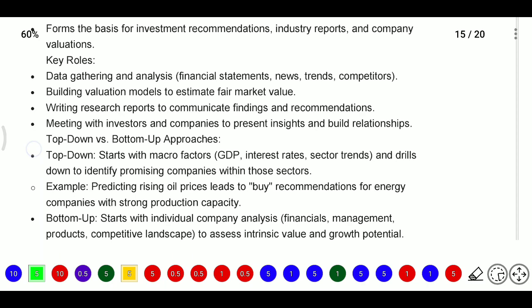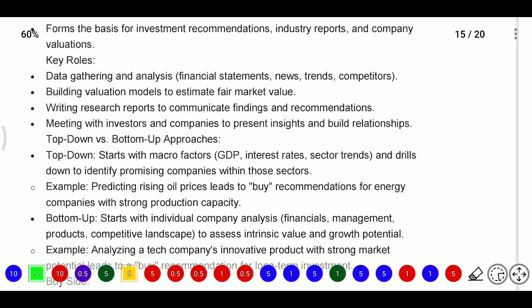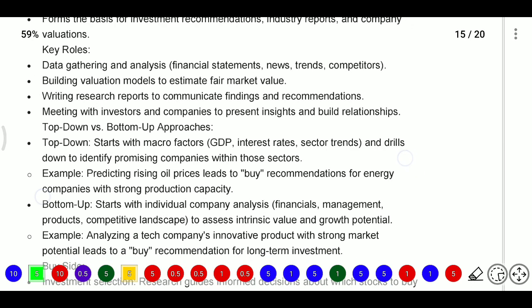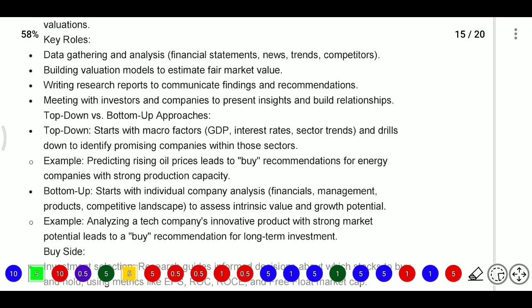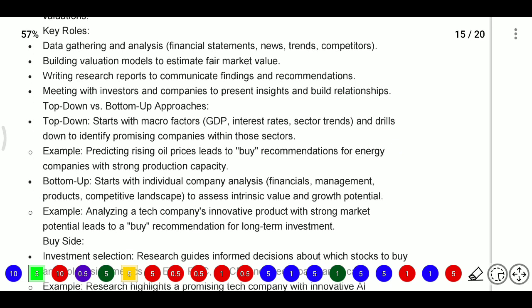Here the key roles, as we have seen, are data gathering and analysis: financial statements, news, trends and competitor data. They will gather that information, analyze the data, and build valuation models to estimate fair market value, and write research reports to communicate findings and recommendations. In the recommendation we saw that the oil company is a buy because the price is going higher. They will also meet with investors and companies to present insights and build relationships.